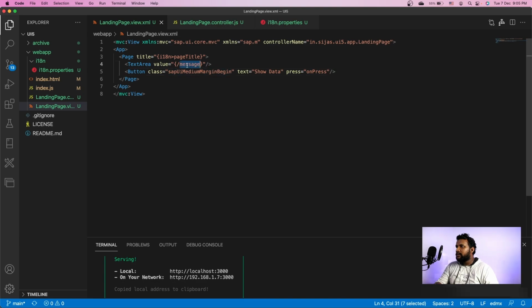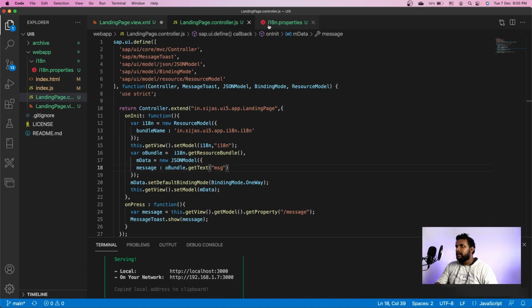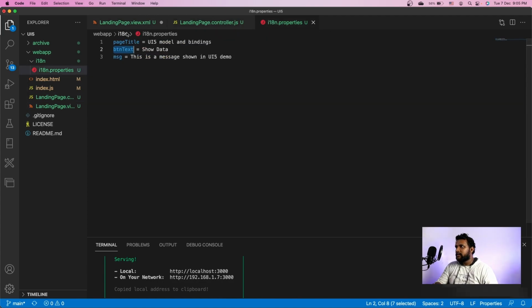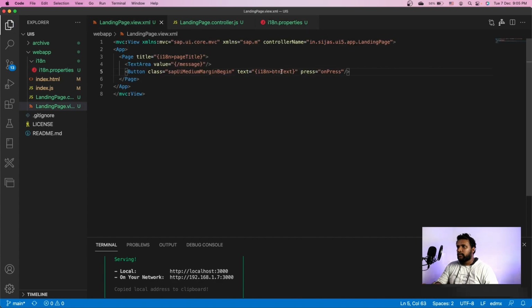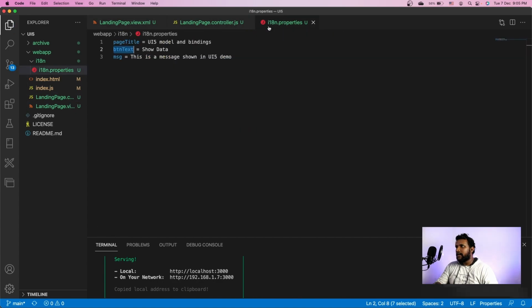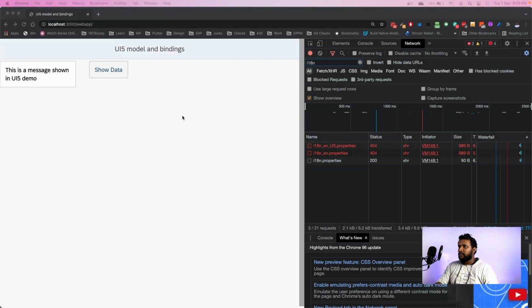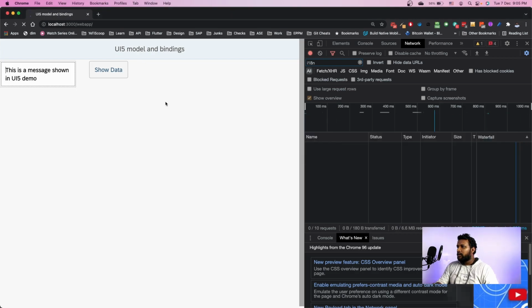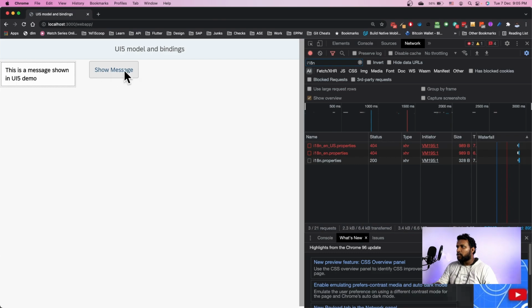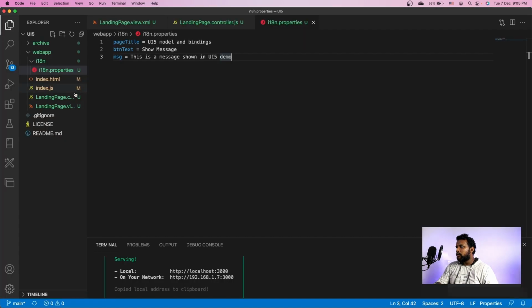Let me also change the message. No, the message, let it be the same because we are copying it from the i18n model directly. Also, the button text should be coming from the i18n model. And let me add the key button text. So here, instead of showing button text, let me show message. If I change it over here and come here and refresh, you can see it has changed to show message and the UI5 demo is all shown.